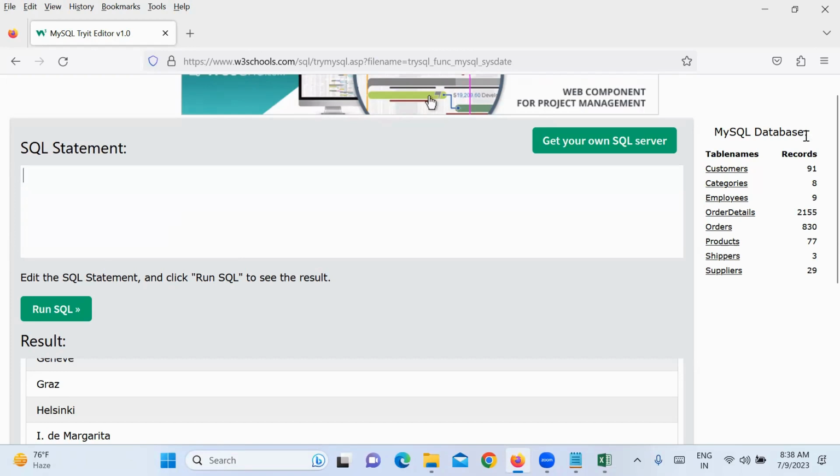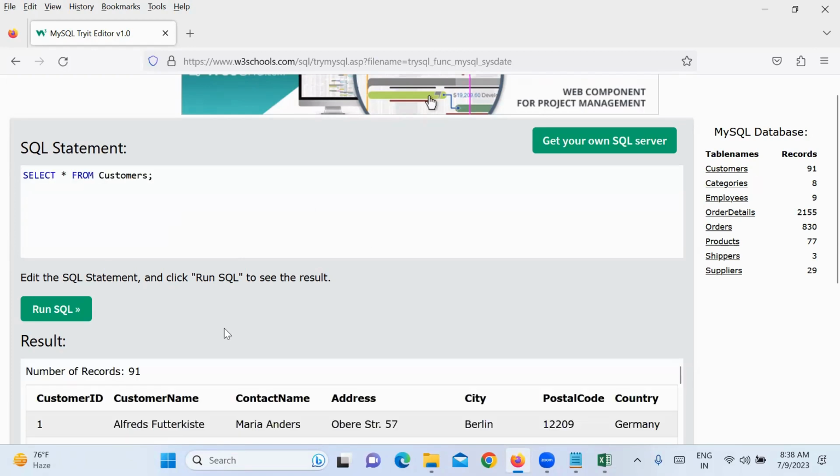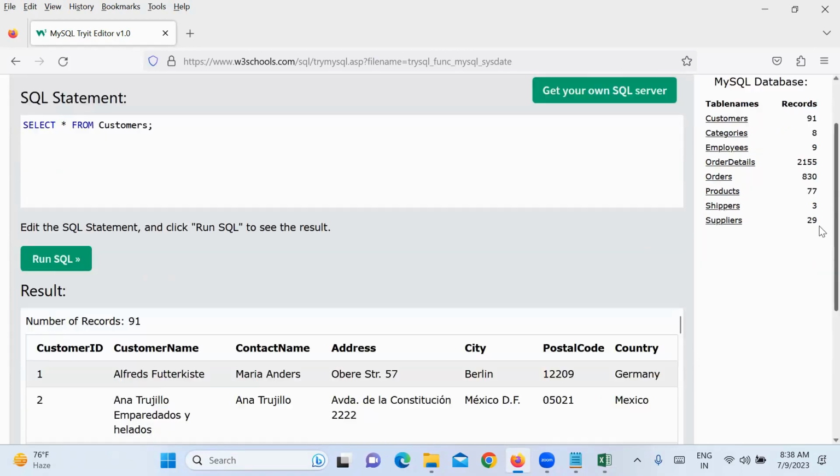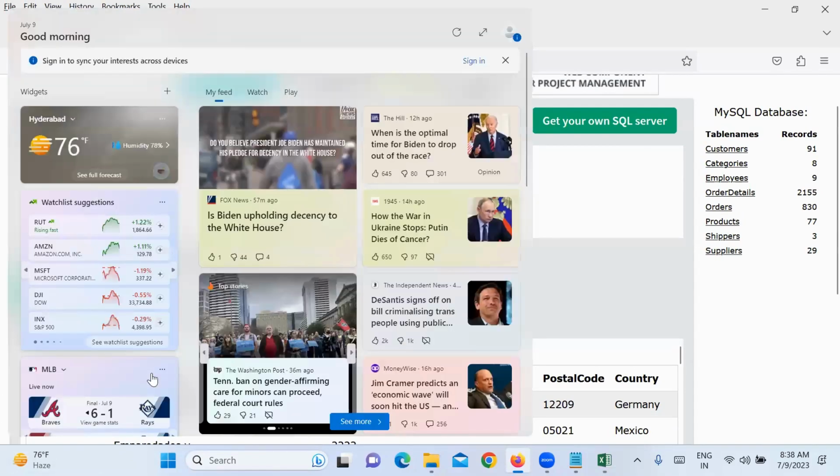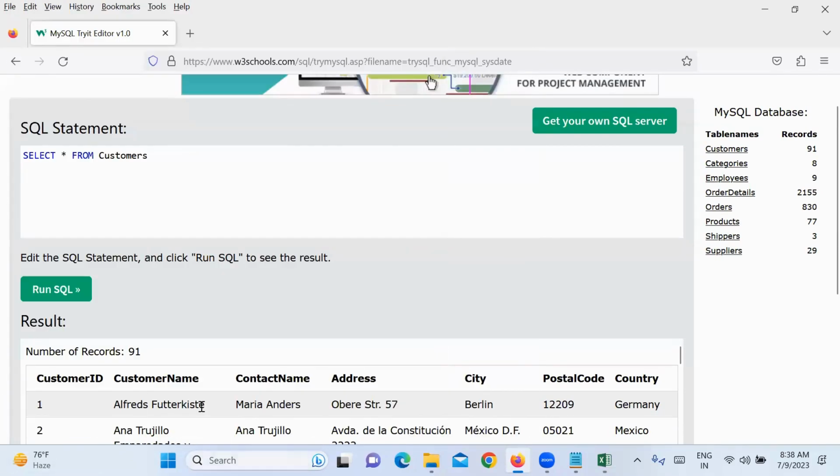Next, suppose I want to select star from customers, but all customers are there, and somehow I want to select only the first two or first three customers. How do you select only the first three customers? Top 3. So here also there is a difference.